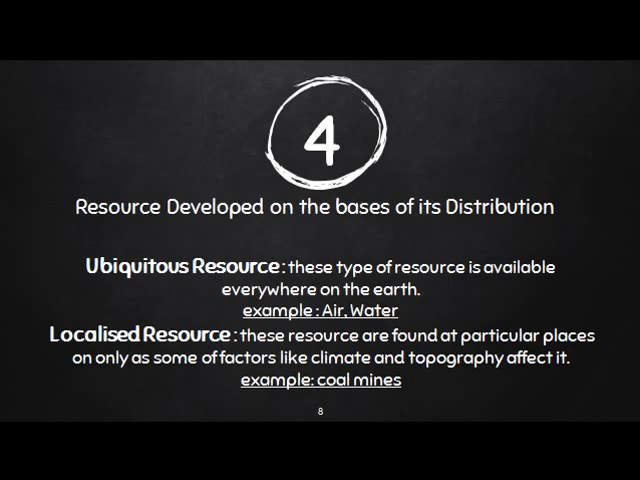The last category of natural resources, on the basis of distribution, is ubiquitous resources and localized resources. Ubiquitous resources are available everywhere on the earth, for example air, water, land. The second is localized resources. These are found at particular places and are affected by factors like climate and topography. Example: coal mines.